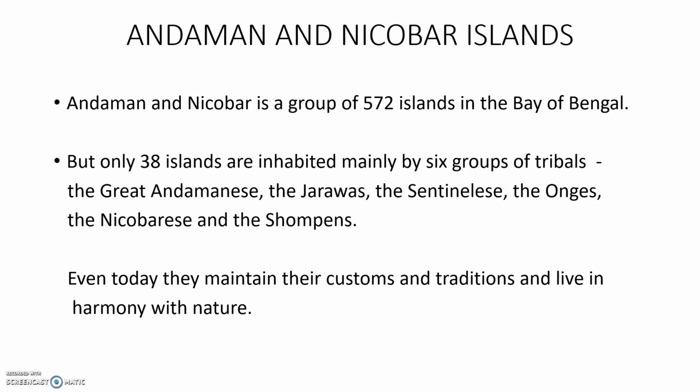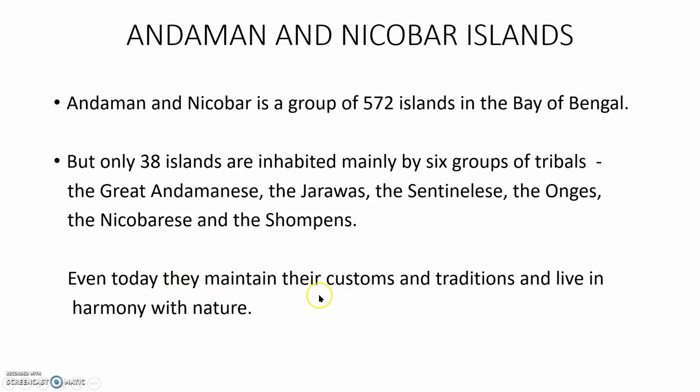Whom can we call tribals? Tribals live in those islands. What are those? Six groups of tribals: the Great Andamanis, the Jarwas, the Sentinelese, the Onges, the Nicobarese, and the Shompens. These six groups of tribals live in these 38 islands.